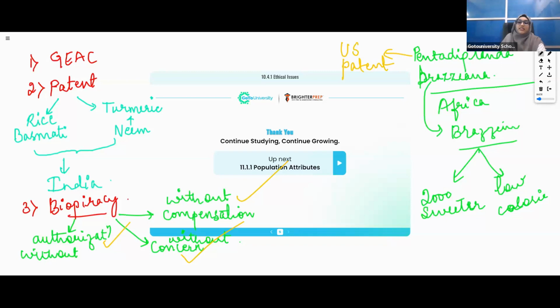Afterwards, the last point, what did we learn? Third was biopiracy. Then the last, fourth point was the second amendment. What was it? The second amendment. The Indian Parliament has passed the second amendment of the Indian Patent Bill. It has quicker amendments and emergency provisions; if there is any issue of patent, then we handle it in a quicker way. So these four points only you need to study in these ethical issues. With these four points, it is very easy for you to learn these ethical issues.